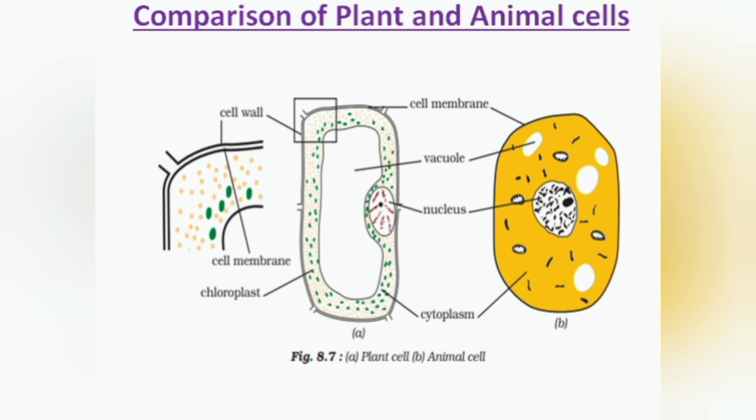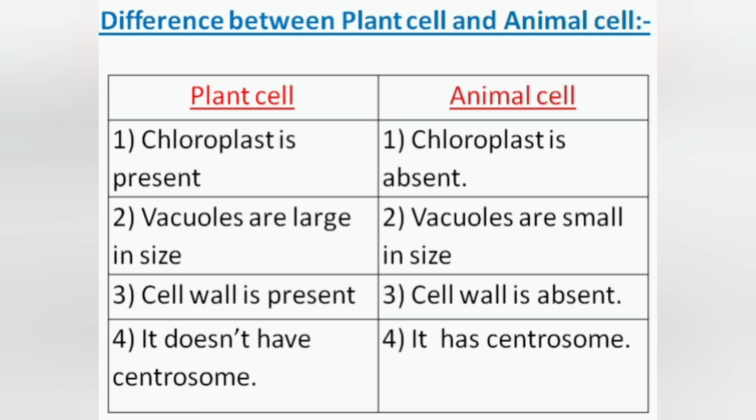From the figure, we can say that chloroplast is present in plant cell, while it is absent in animal cell. You have seen that vacuoles are larger in size in plant cell and smaller in size in animal cell. Cell wall is present in plant cell and it is absent in animal cell. And students, animal cell has centrosome while plant cell does not have centrosome.